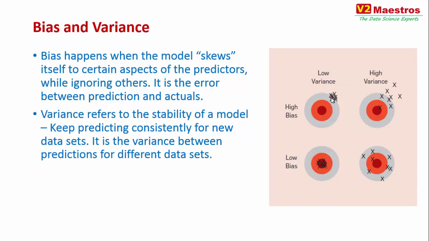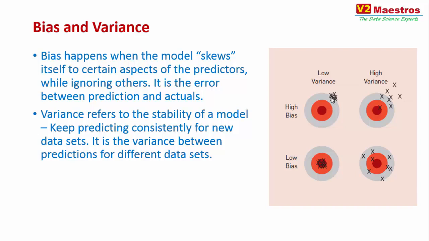Variance, on the other hand, refers to the stability of a model, or how accurate or close it is in its predictions. Let us say the same example of age. When you are trying to predict the age, what is the error? Now the error might be all over the place. For one it is -5, the next person it is +5, then there is a 3, then there is a -6.